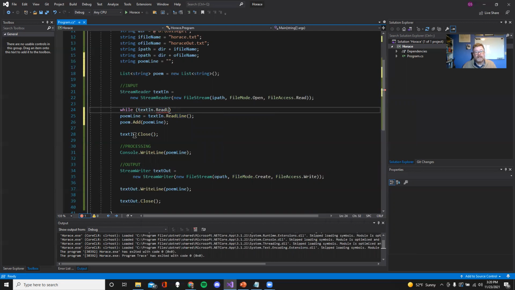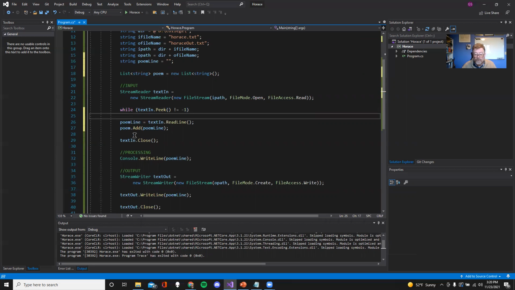While it's going to go text in peek, not read line, peek. Basically, go inside the file and tell me what the number is, effectively the row ID of that first line. So while this is not -1, -1 basically means there's nothing there. So while there is something there, do this processing.